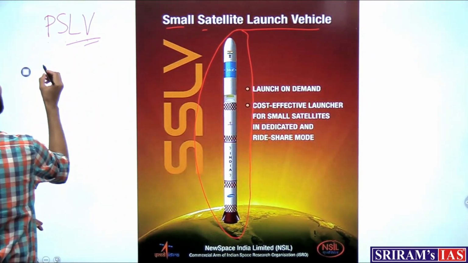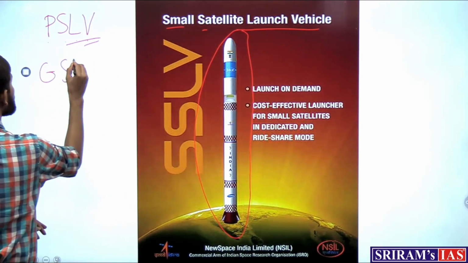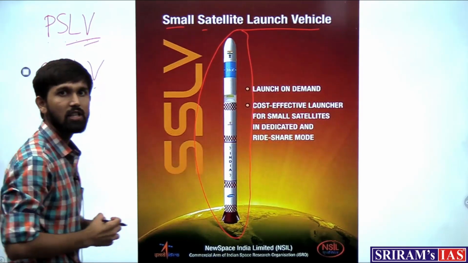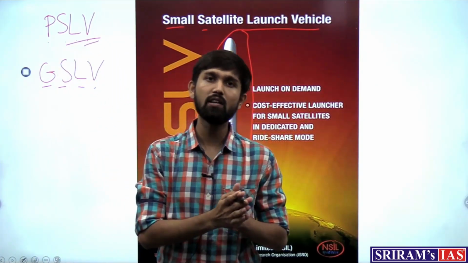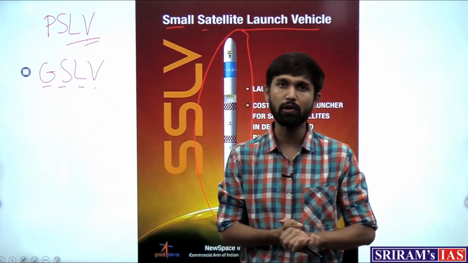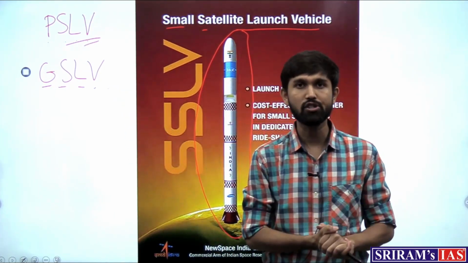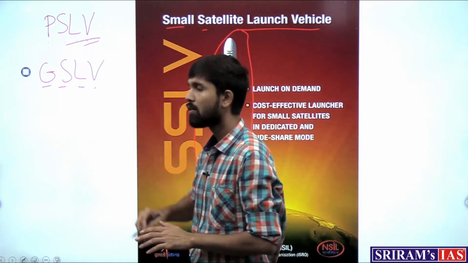Then the other important launch vehicle is the GSLV, or the Geosynchronous Launch Vehicle. This became the major launch vehicle for ISRO when it came to sending larger payloads to larger distances. So this became the go-to vehicle.